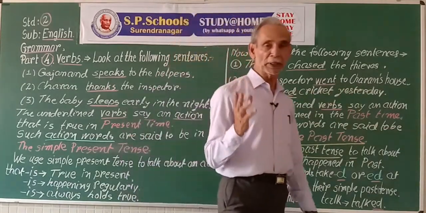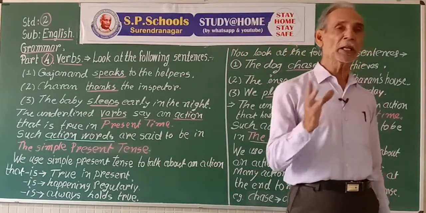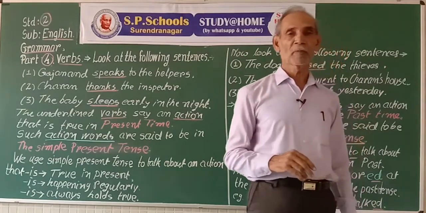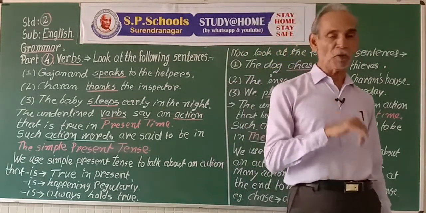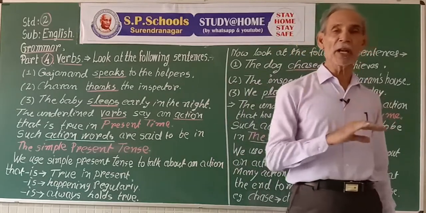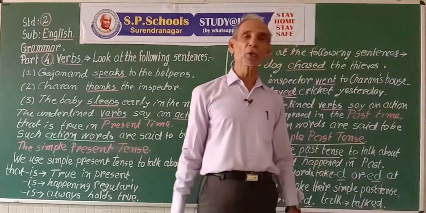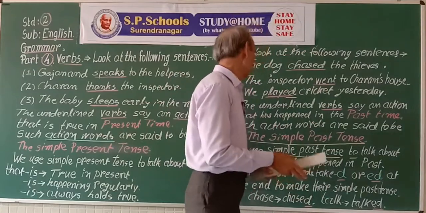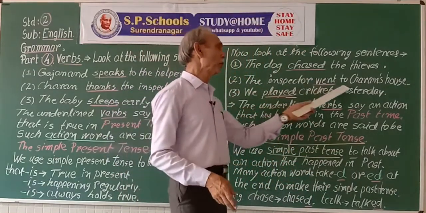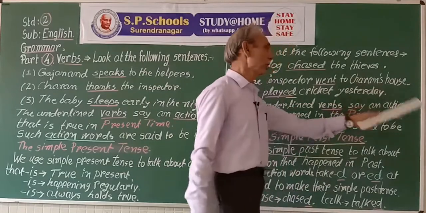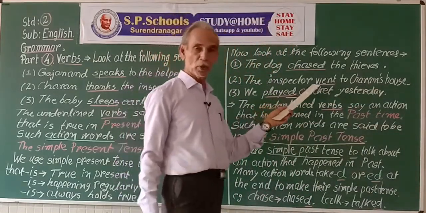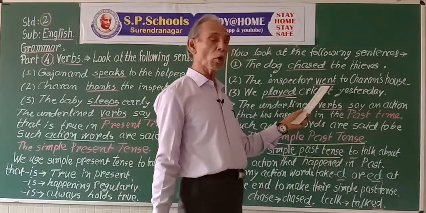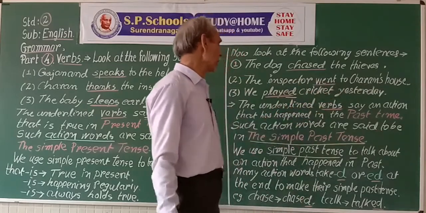To go is the present form. Goes, third person singular. He goes, she goes, Arun goes, inspector goes. And went is the past form. He went, I went, we went, you went. Everywhere we use went for all types of subject. There is no change. Very simple. The inspector went to Charan's house. Now to make negative, we use did not and root form of the verb to go. The inspector did not go to Charan's house.